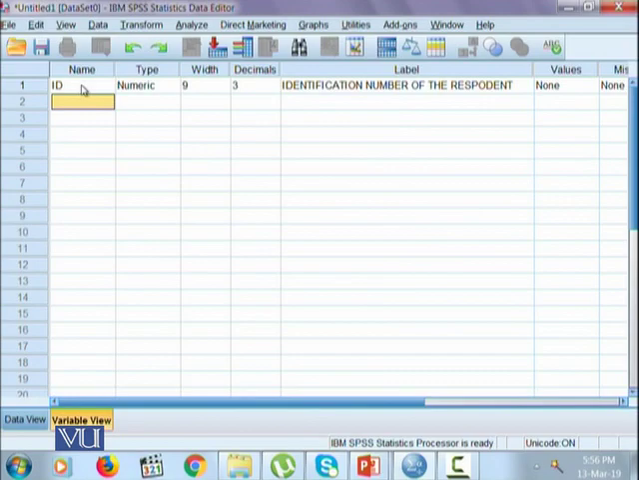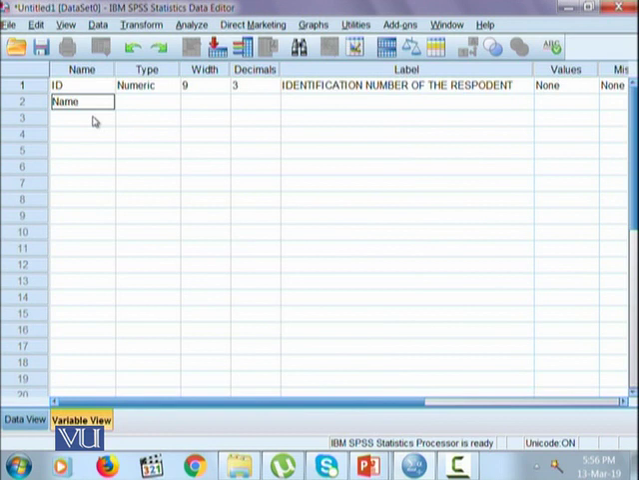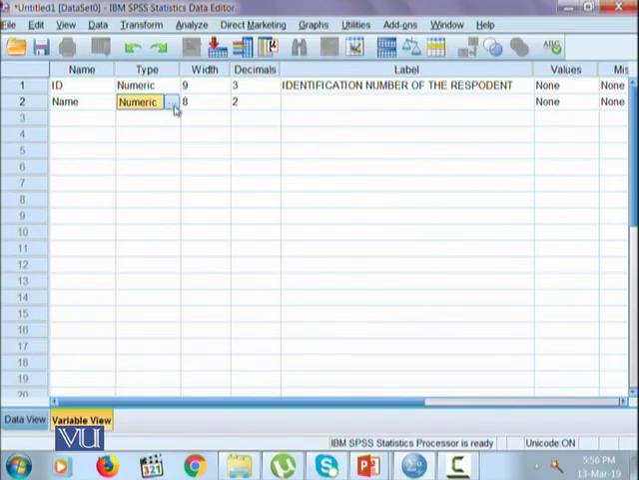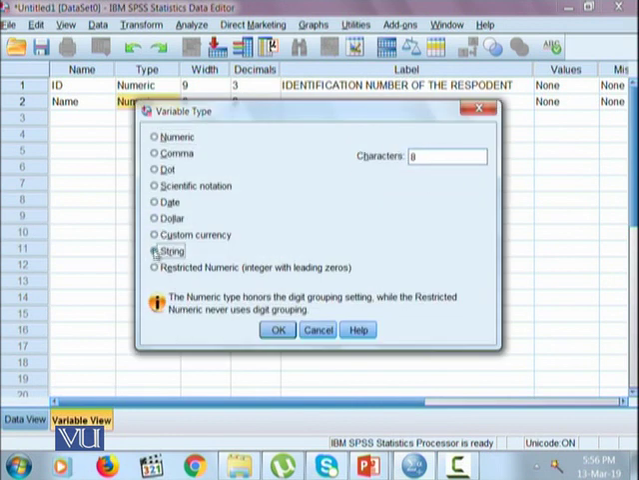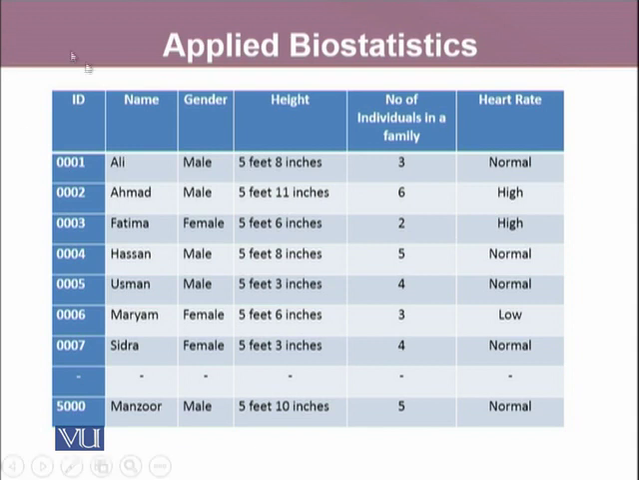The first variable name is ID. The second variable name is name. Since the name cannot be translated into any numeric code, we'll use the variable type string, because string is a variable type that can take on alphanumeric characteristics of the variable. The width is 8. Decimals in a string variable, we don't put any decimals, whereas the label will go as the name of the participant.